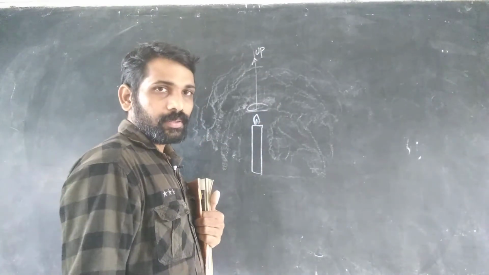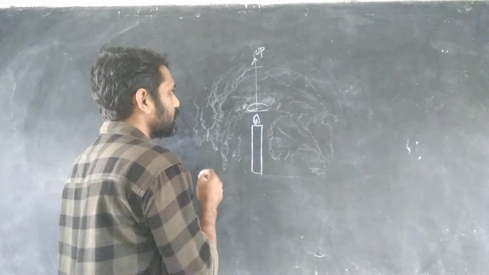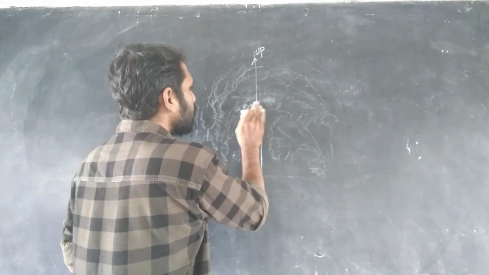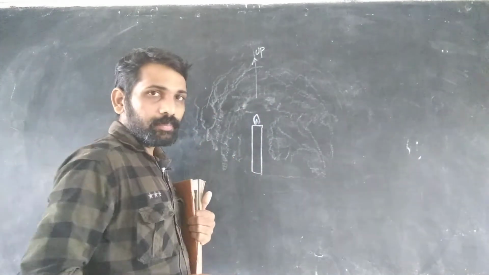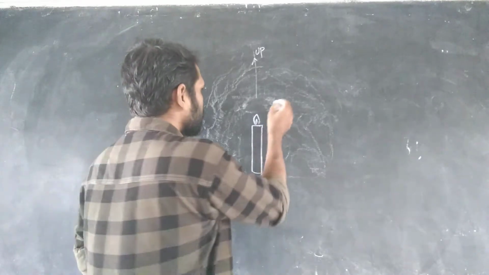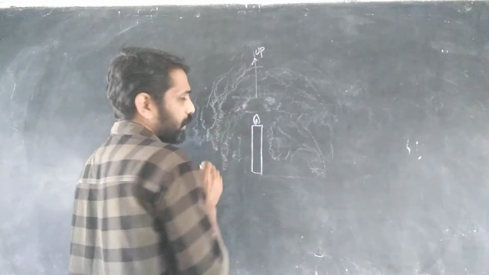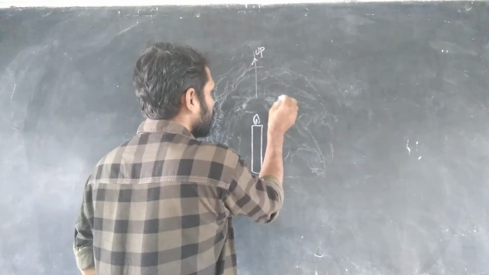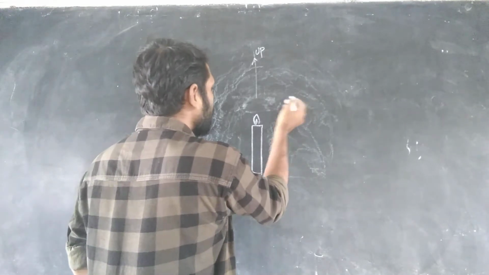understand, this place will become empty, and through this empty space the air on the sides of the candle will come.